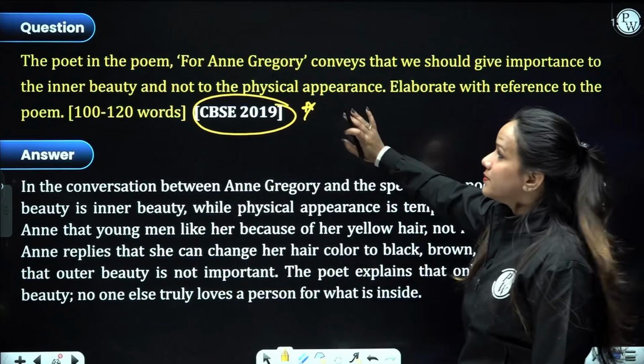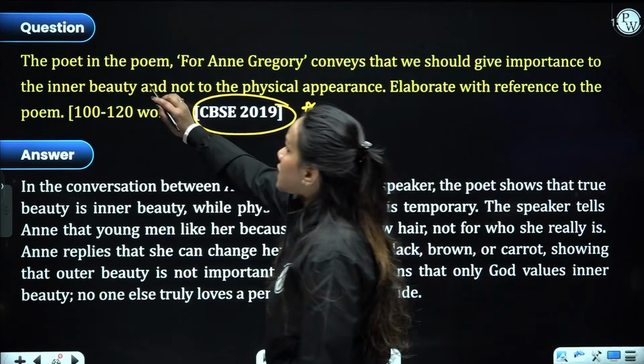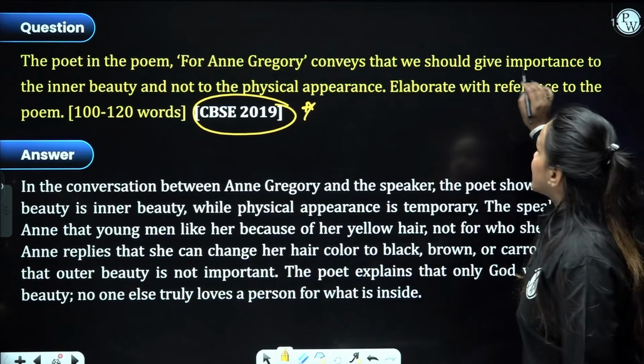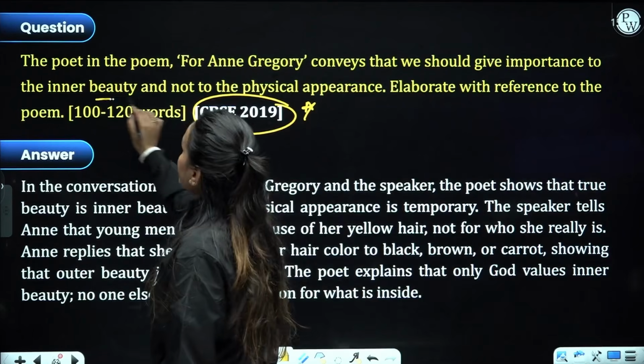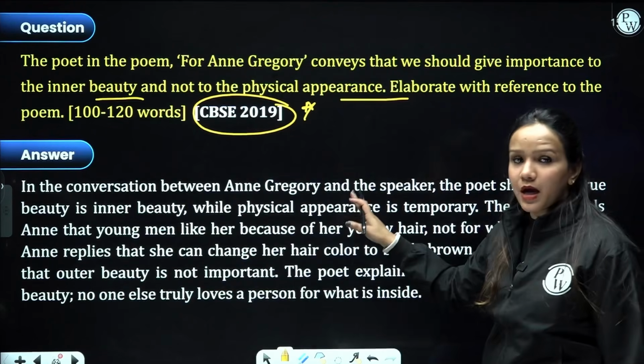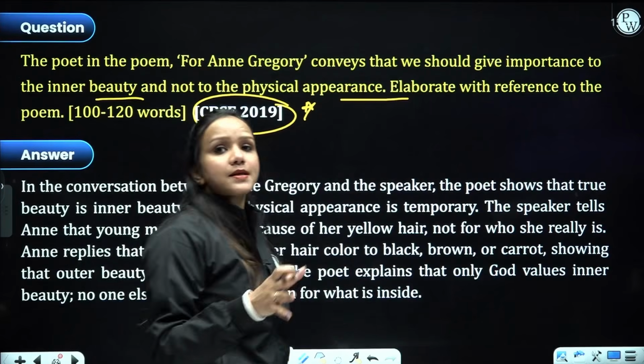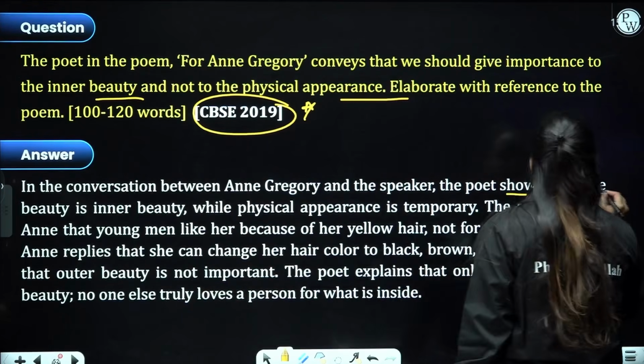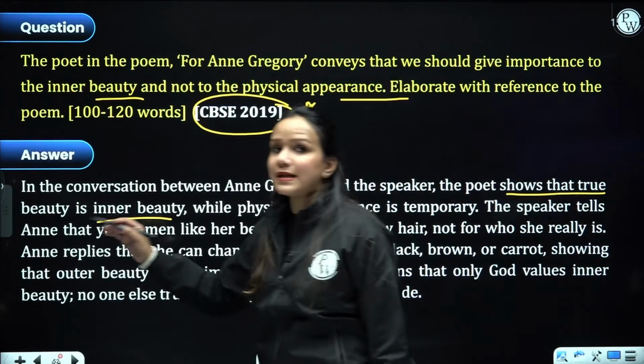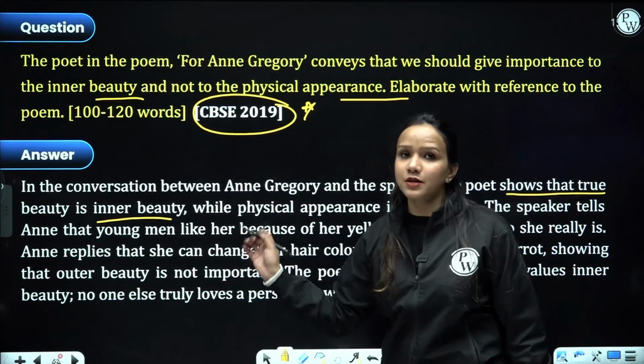Based on message and theme, right? You can call it a thematic question. The poet in the poem For Anne Gregory conveys that we should give importance to inner beauty but not physical appearance. Elaborate how you are going to do it. So in the conversation that took place between the speaker and Anne Gregory, the poet shows that true love lies in inner beauty, the real inner self, the beauty of the heart, but not in the looks, right?